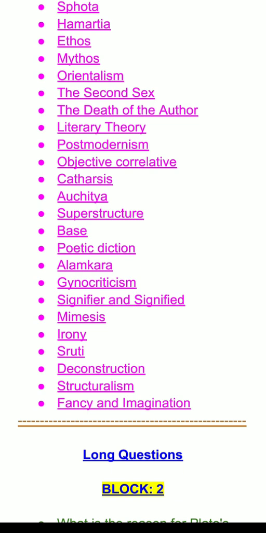This is a most important essay by Roland Barthes. We can just write the gist and the most important points, the crux of this particular essay, if it comes as a short note. Mostly this topic is also seen as a long question, that is a 20 marker question. So all in all, the death of the author, an essay by Roland Barthes, is important to prepare for the examination.